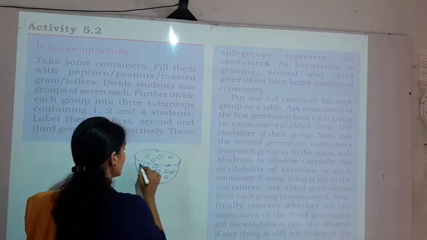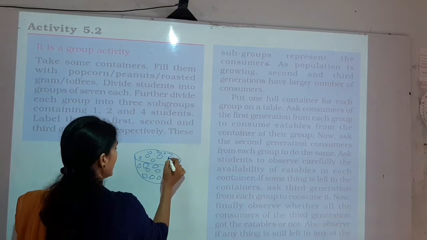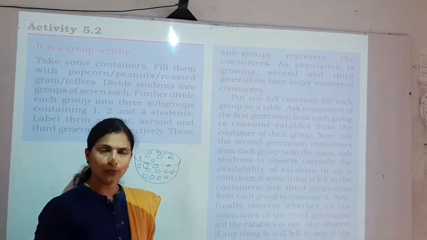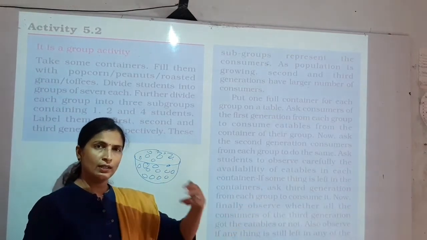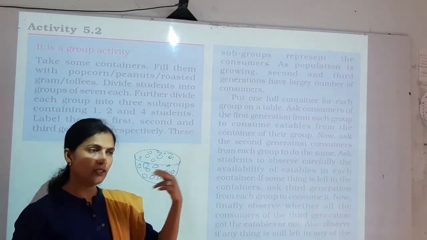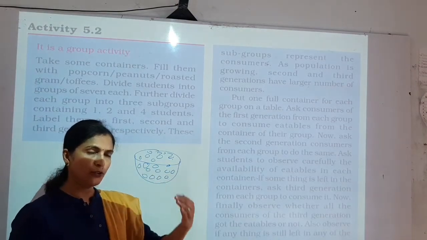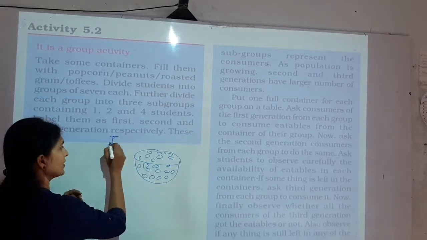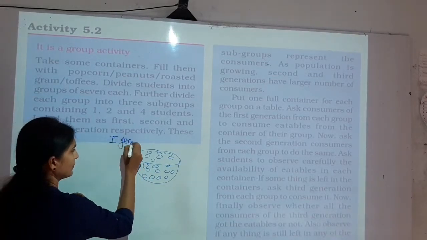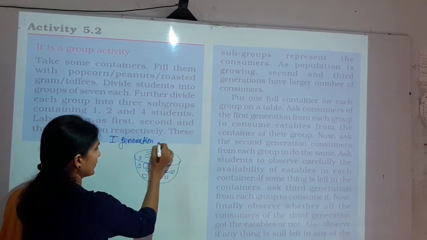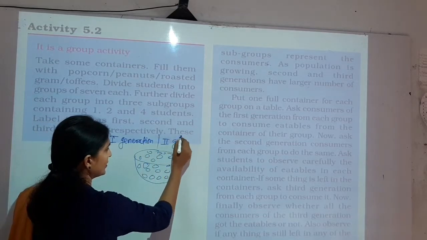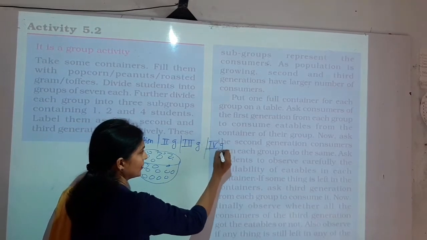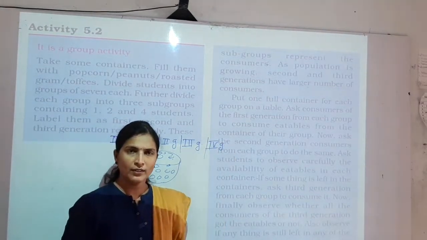We can take roasted groundnuts, and if we call the students, for example, if there are 4 groups, in one group only 1 student, in another group 2 students, in the third group 3 students, and in the fourth group 4 students. So we will label the groups first generation, then second generation, third generation and fourth generation. So in this way the students will come.